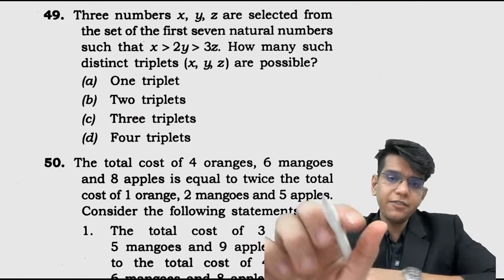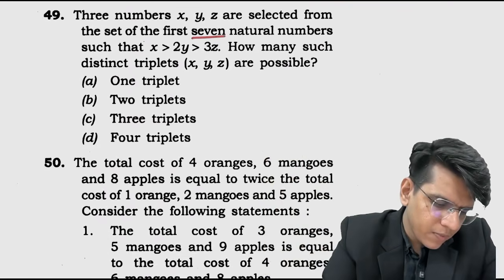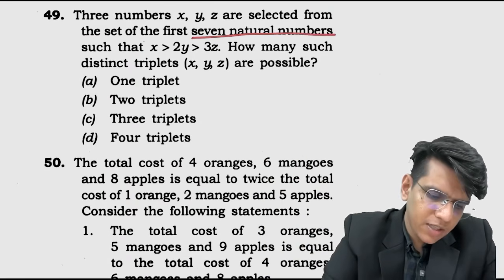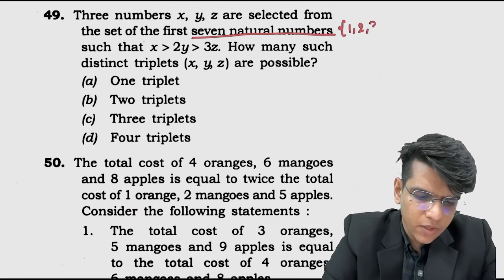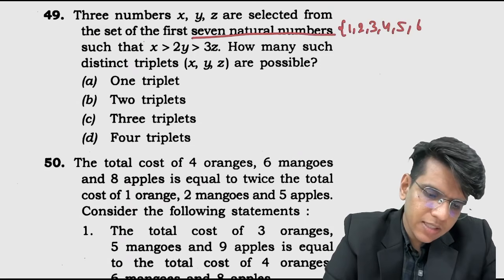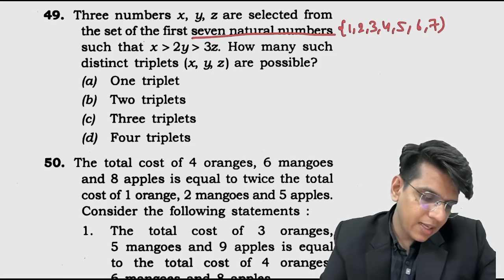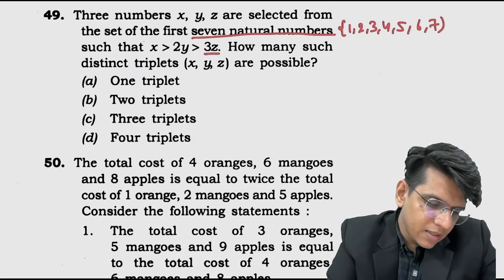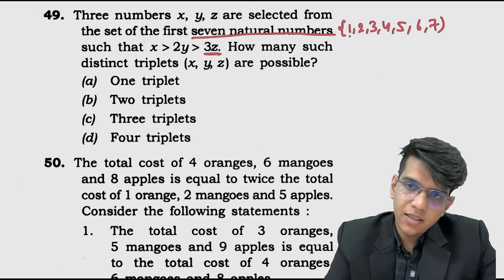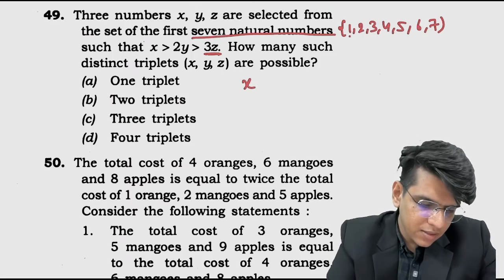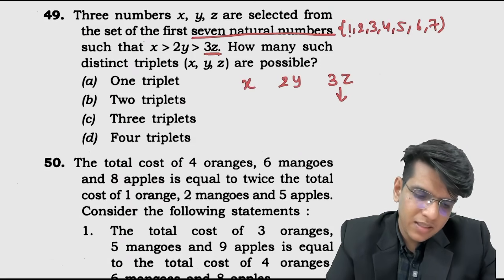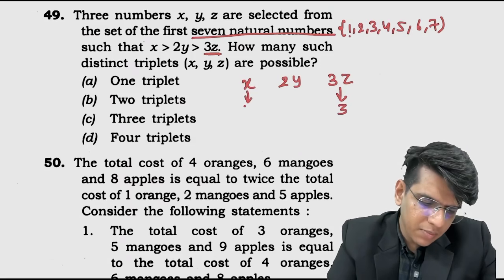3 numbers x, y, z are selected from the set of first 7 natural numbers. First, let's write these first 7 natural numbers 1, 2, 3, 4, 5, 6 and 7. Okay, now such that x, 2y, 3z, how many of such are possible, ठीक है। So minimum value can be 3, maximum value can be 7.